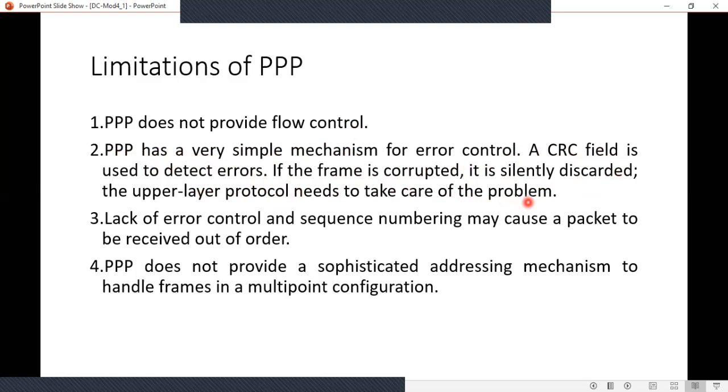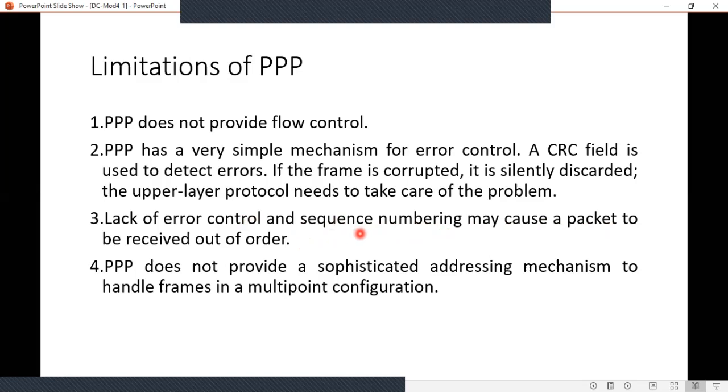Next is the lack of sequence numbering, like what we saw just before, numbering the packets 0, 1, to make sure that the packets are received in order. But in point-to-point protocol, it does not give sequence numbering, which may cause packets to be received out of order.